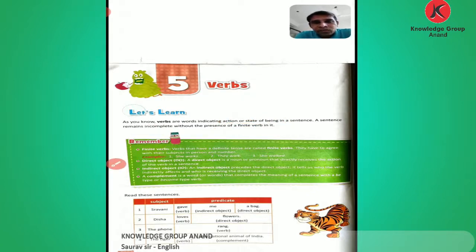See the example: she walks, they walk, she walked. Simple present and simple past. So this is the form of the finite verb, subject and verb. I run, he runs, she ran, past form. This is the finite verb.